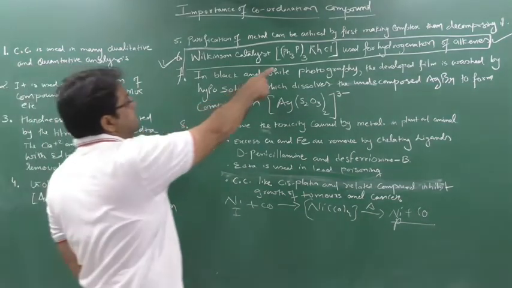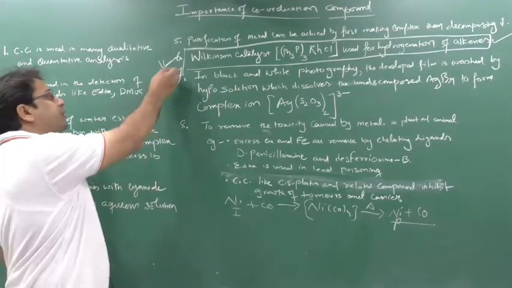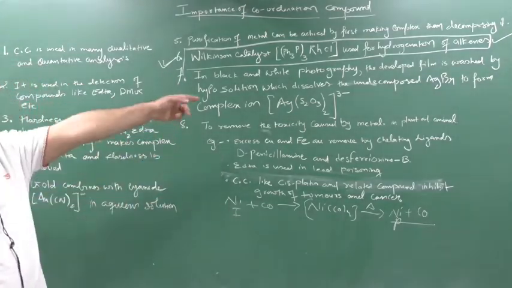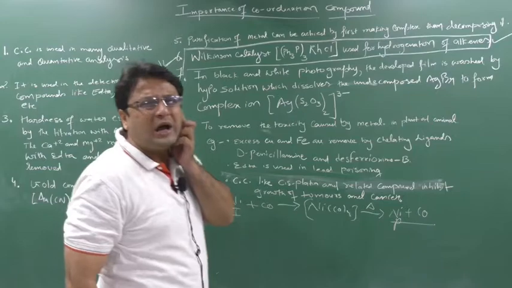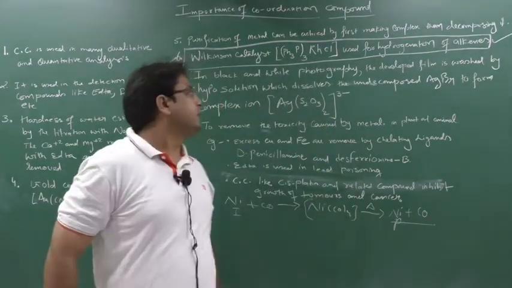This is the formula, please remember, Wilkinson catalyst is used for the hydrogenation of alkenes. This is a very important point. So this is used in the hydrogenation of alkenes. You know, hydrogenation of alkene, this is alkene. When you do the hydrogenation, you add hydrogen and convert it into alkane.